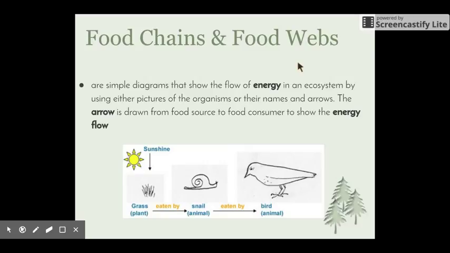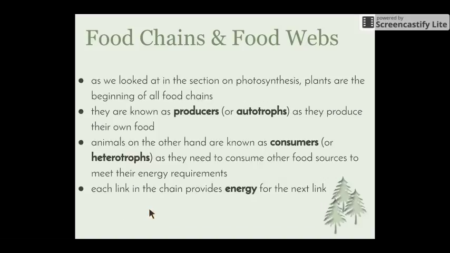The arrows in food chains and food webs are drawn from the source of the food to the consumer, and basically the point of the arrows is to show the flow of energy. So we can see here we start with our sunshine, which provides energy for the plant, which provides energy for the snail, and the snail provides energy for the bird. Now, in our food chains and food webs, we do not have to include the sun because it's a given that the sun provides the initial energy for the food chain or the food web.